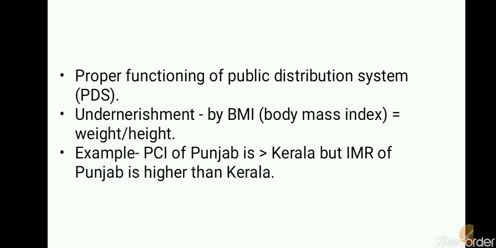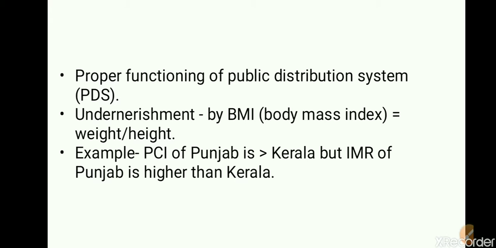As we talked about the example of Punjab and Kerala, so Punjab definitely has higher per capita income, but it has a much higher infant mortality rate as compared to Kerala. So we cannot calculate this based on the development of the region.